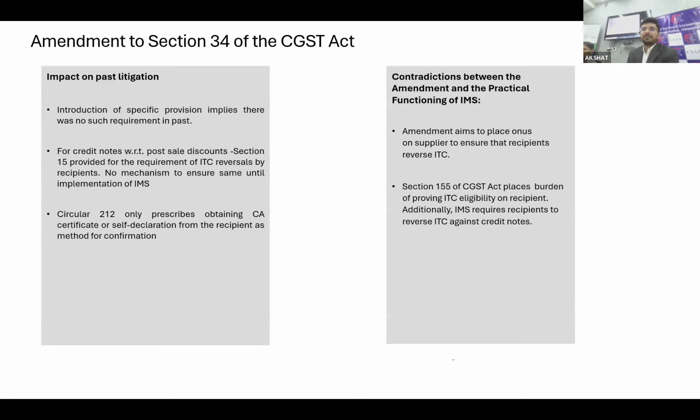This is what section 155 that I am talking about, that the burden to prove is on the recipient. But now here they are indirectly saying that as a supplier, you also have to be mindful and you need to assure yourself that the credit has been reversed. And I think this circular has also been challenged in various high courts, that it is not practically possible and you cannot have a via media solution. You have to have some concrete solution for the same. It is not something which is practically possible every time. I mean, you cannot go to every recipient and ask for the certification, right?